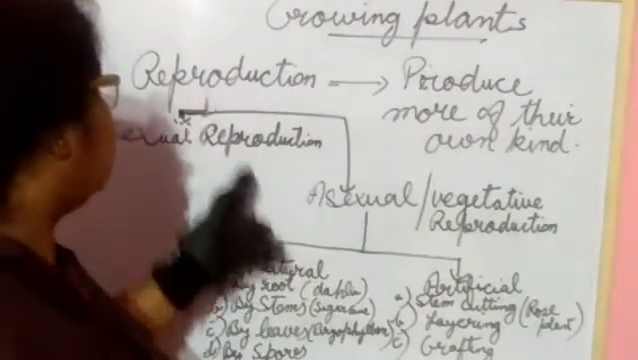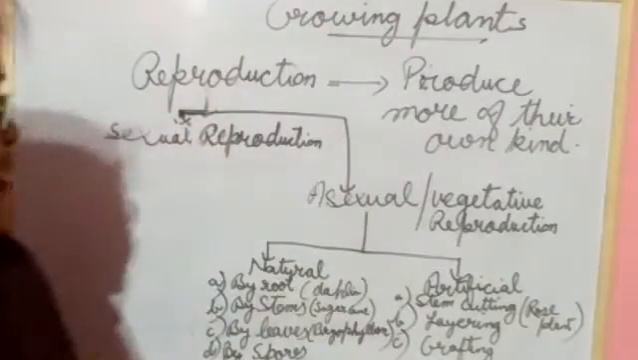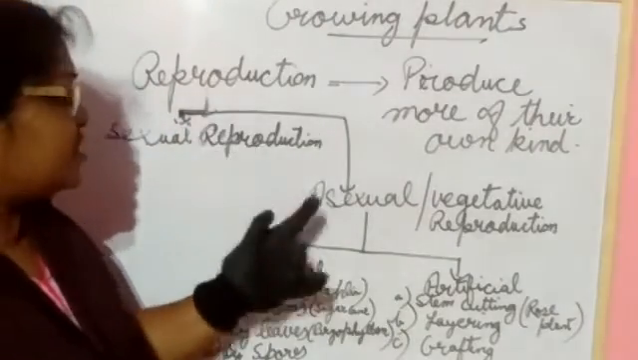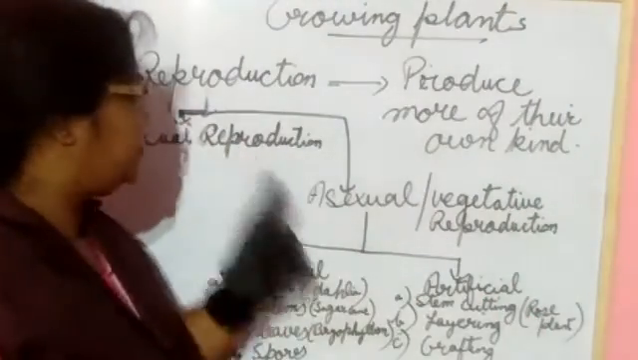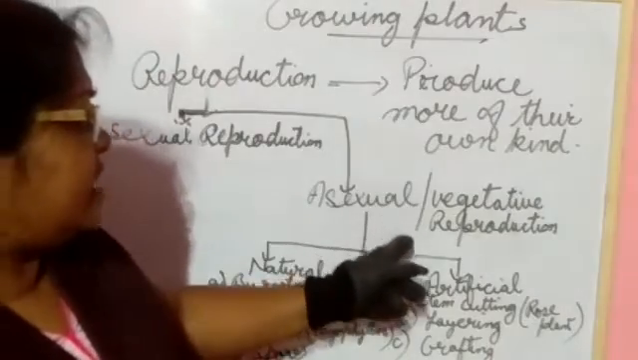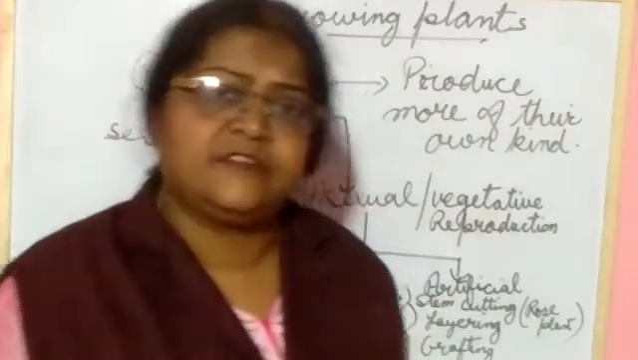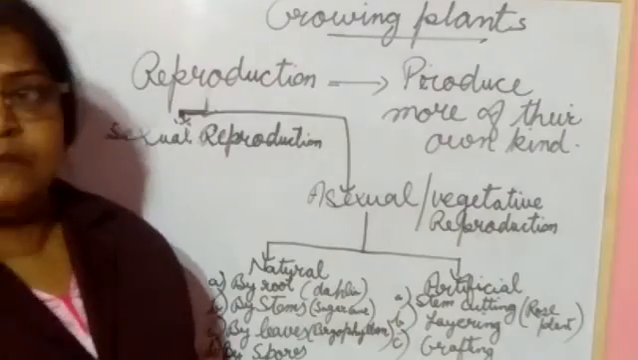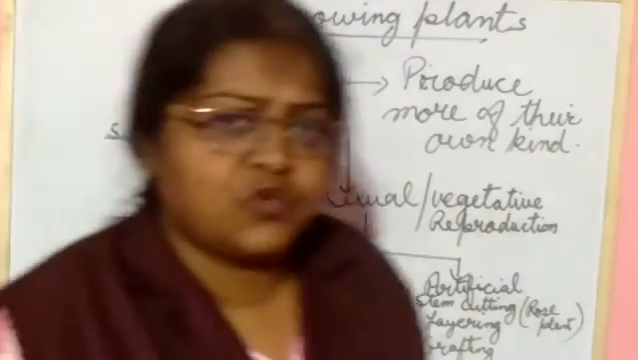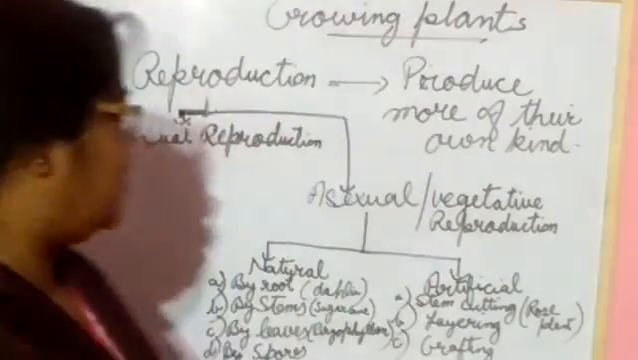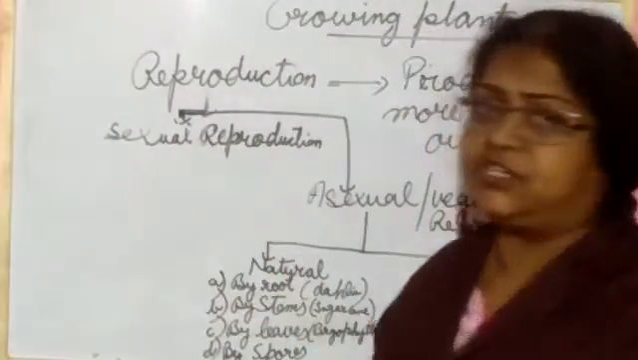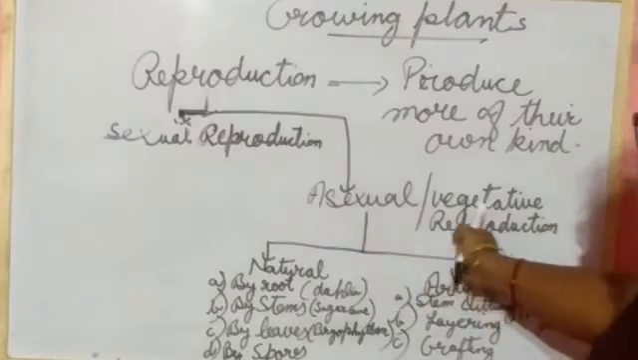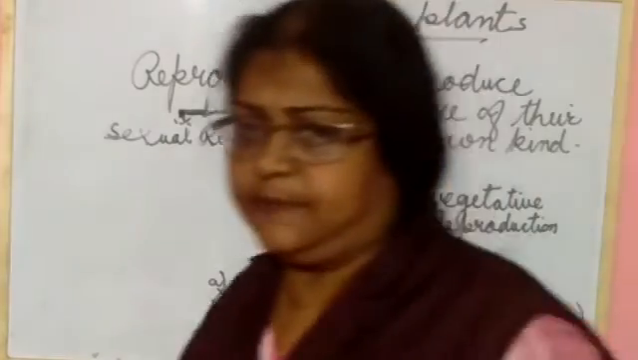Now you can see this one is the flow chart. Here I am showing you that plants reproduce in two ways. One is sexual reproduction, another one is asexual reproduction or vegetative reproduction. Understood? Plants use two ways to reproduce.